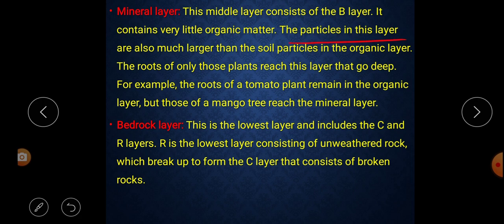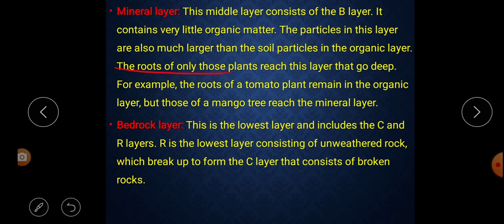The particles in this layer are also much larger than soil particles in the organic layers. That means the particles which we find in the B layer are larger than the particles which we find in the O and A layers.